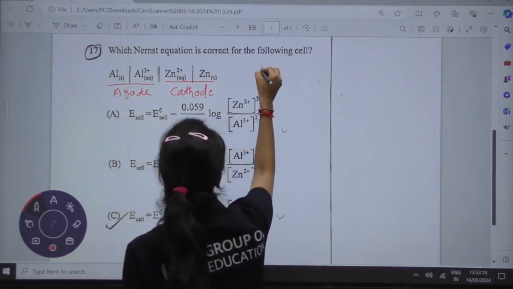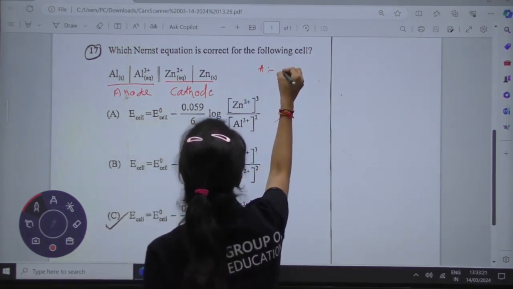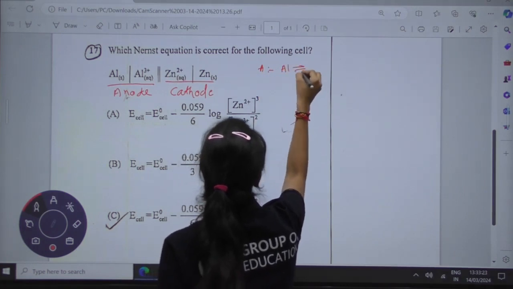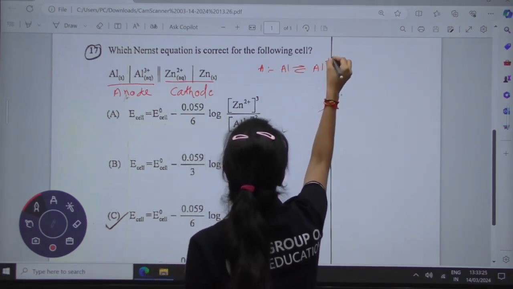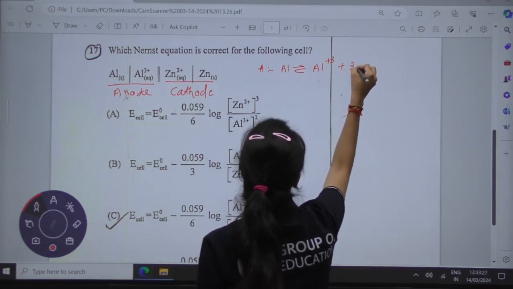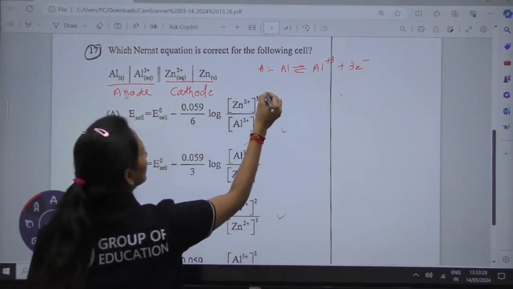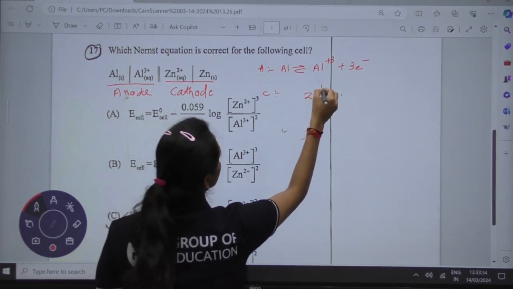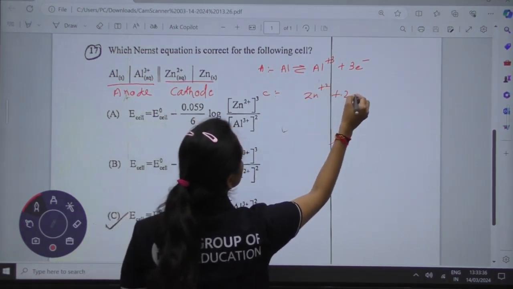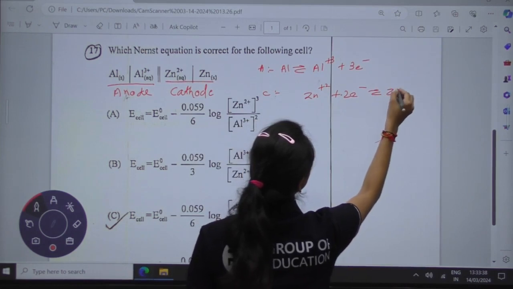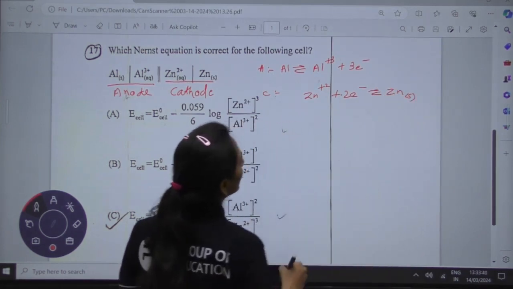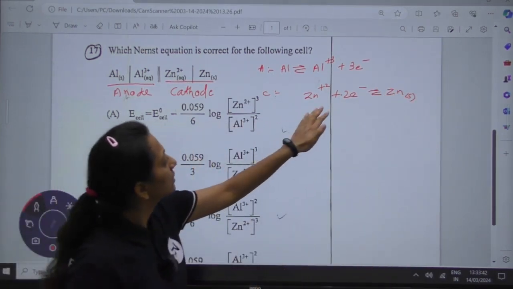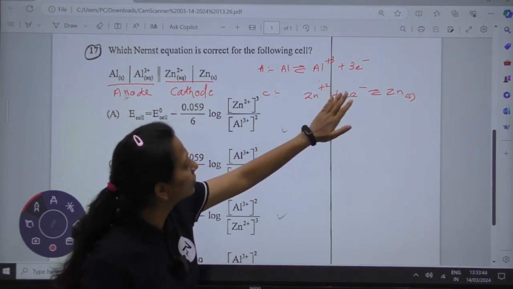At the anode I would like to write it like this. Aluminium is converted into Al3+ by releasing 3 electrons, whereas at the cathode, which reaction will take place? Zn2+ accepts 2 electrons to make solid Zn. Here there is a transfer of 3 electrons and here a transfer of 2 electrons.